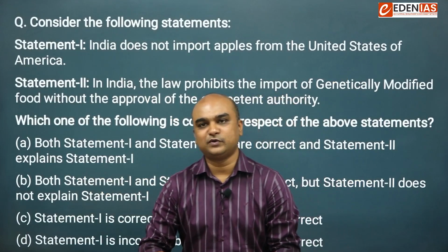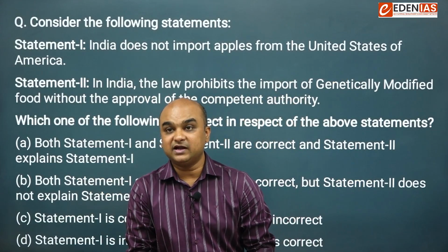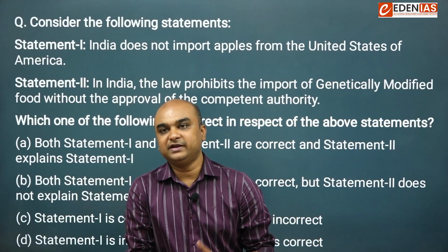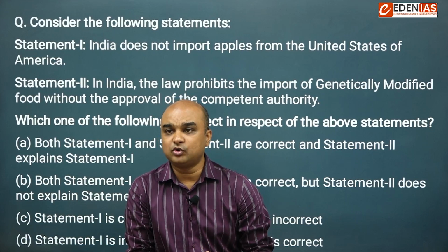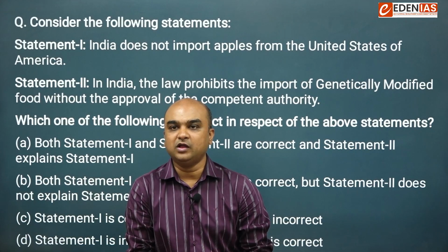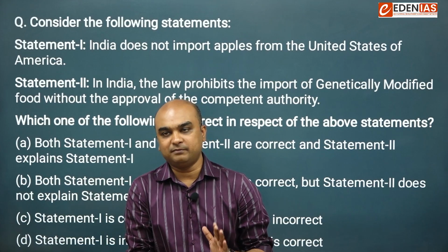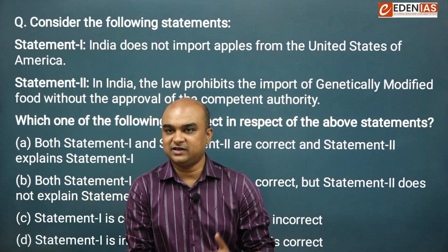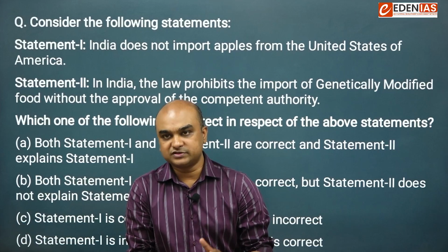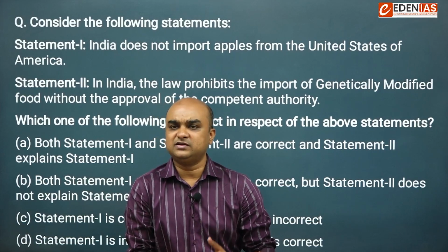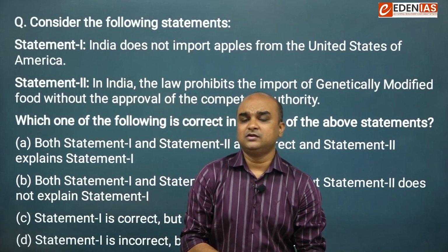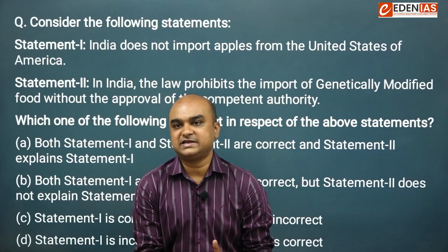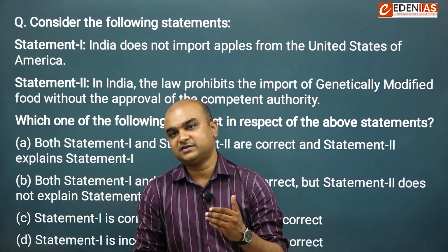Consider the following statements. Statement 1, India does not import apples from the United States of America. Statement 2, in India, the law prohibits the import of genetically modified food without the approval of the competent authority. The options were: both statements are correct and the second one explains the first one. Both statements are correct and the second one does not explain the first one. The first statement is correct and the second one is incorrect. The first statement is incorrect and the second one is correct.